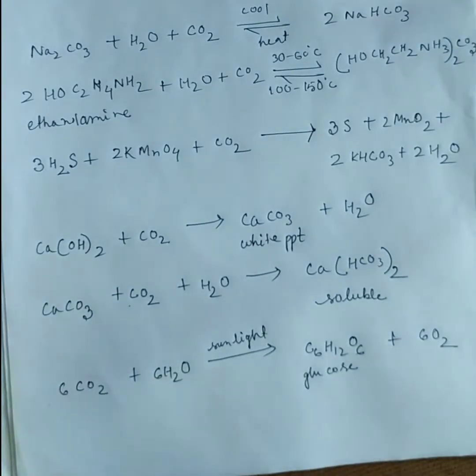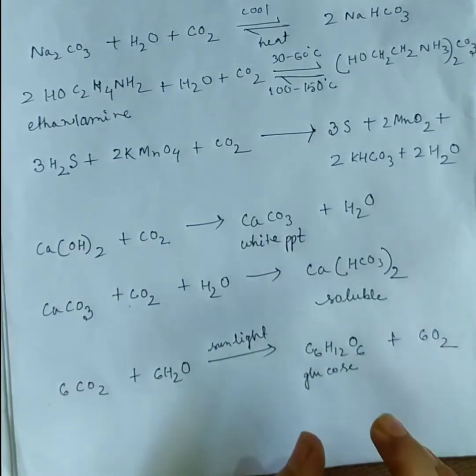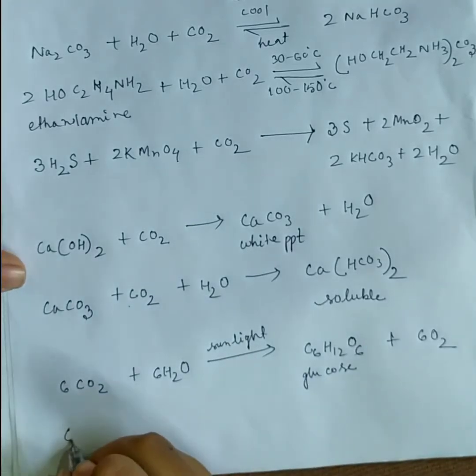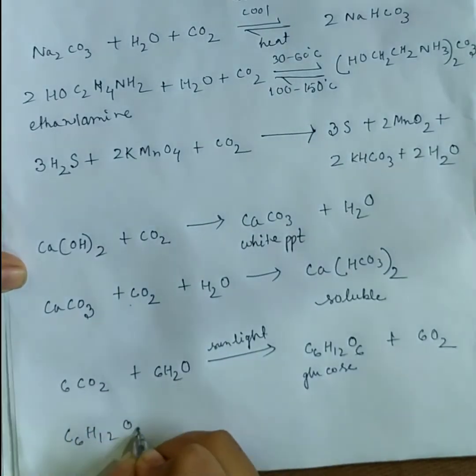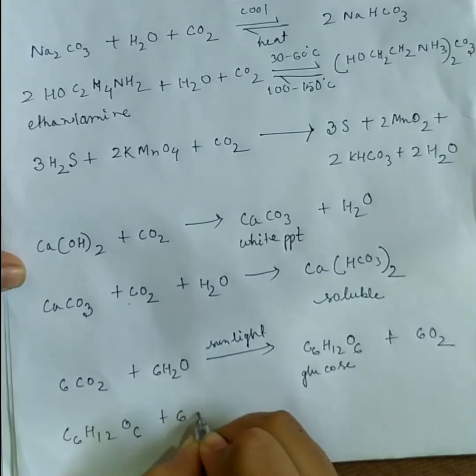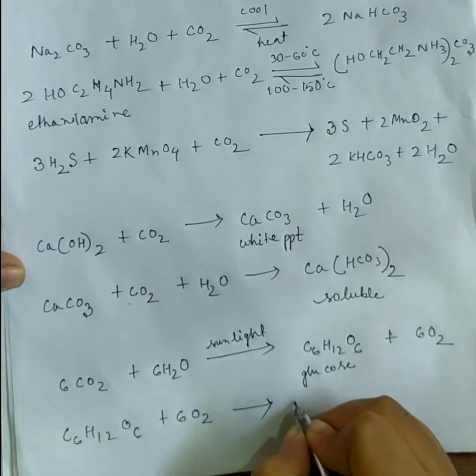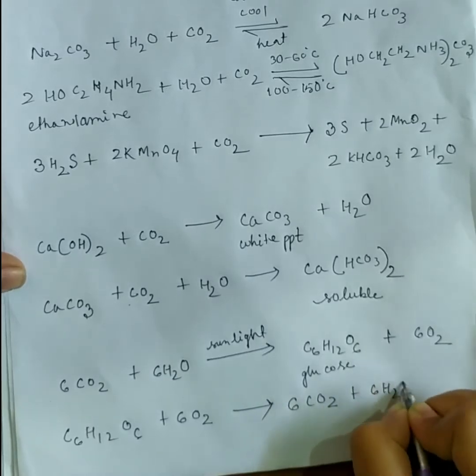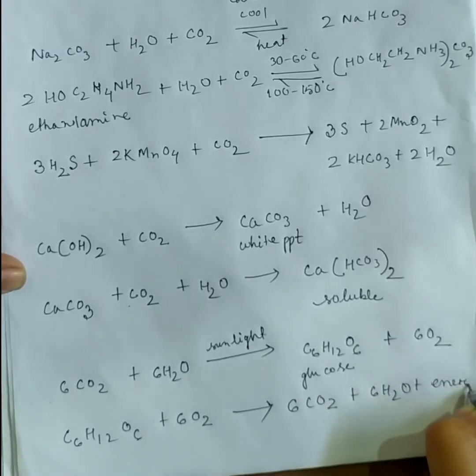The reverse reaction occurs during respiration, where animals and plants release energy. The reverse reaction is glucose and oxygen reacting to give carbon dioxide, water, and energy.